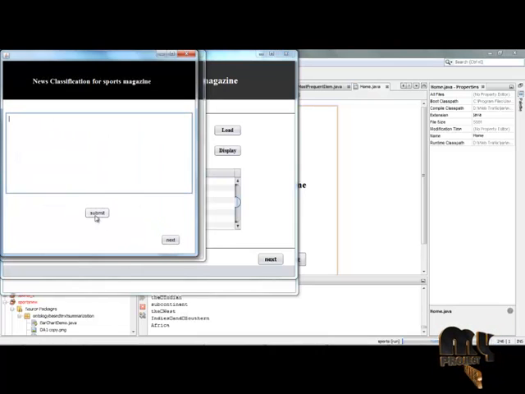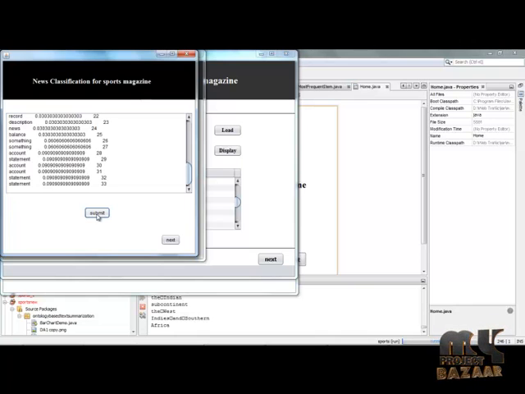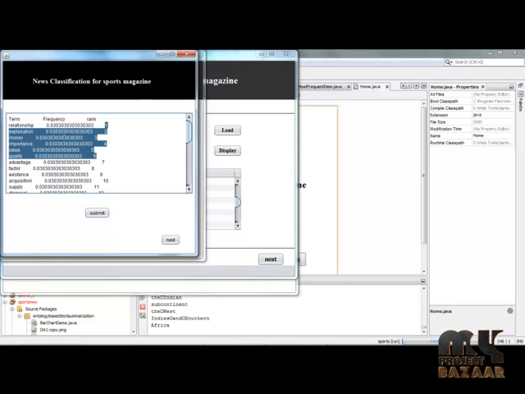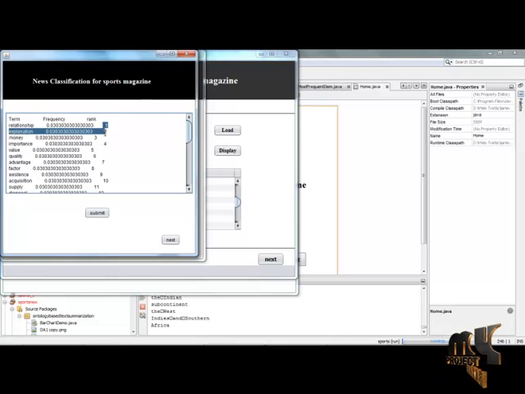In this next step, we are going to arrange the words in descending order, and this descending order is going to display the ranking of the user input. So after clicking the submit button, here we can see the ranked terms based on the user input. According to the frequency, the ranking is generated in the descending order of the user input. So here we have generated the frequency according to the ranking.